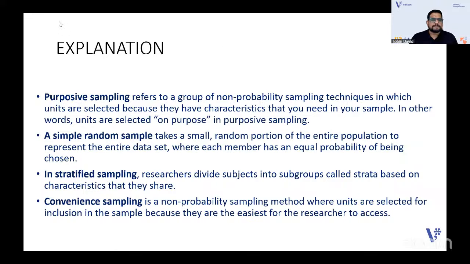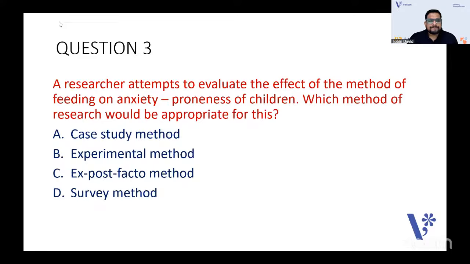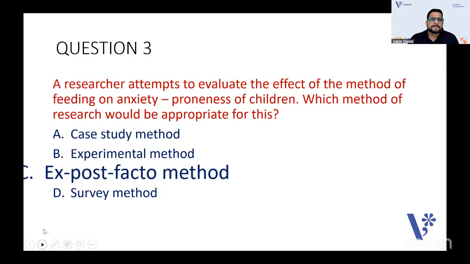Okay. Next one. A researcher attempts to evaluate the effect of the method of feeding on anxiety proneness of children. Which method of research would be most appropriate for this? Case study, experimental, ex post facto, or survey method? So the answer, guys, is ex post facto method. So we can go to the explanations.